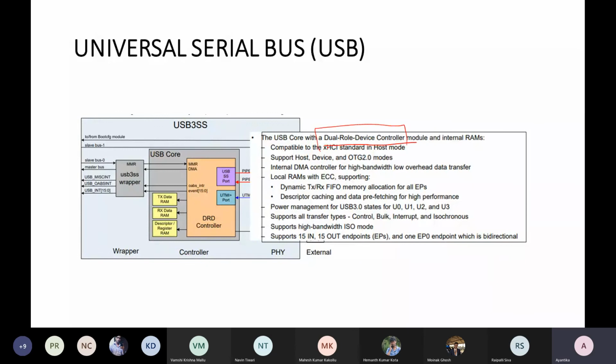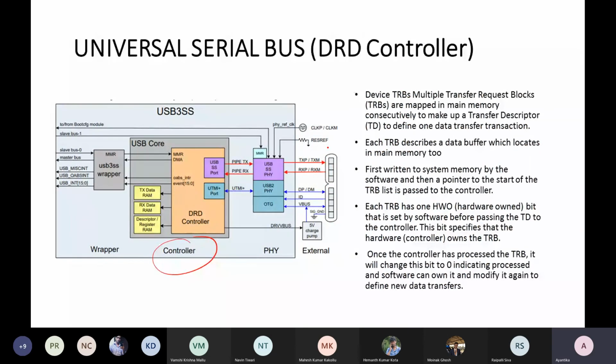This controller module basically takes the multiple transfer request blocks. These transfer request blocks are mapped with the main memory of the USB. When a request comes, the controller takes it from the block, and each TRB is associated with a hardware owned bit.